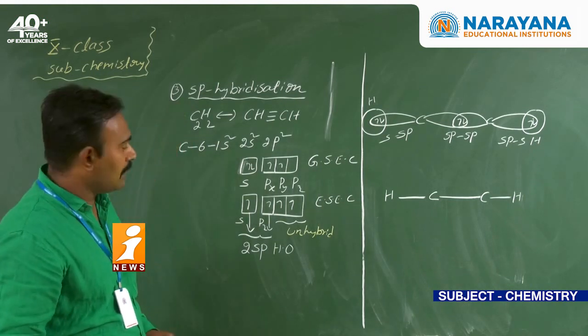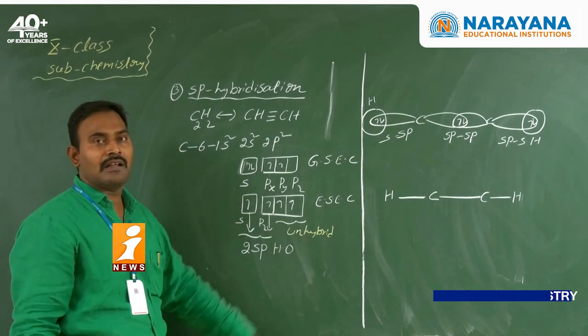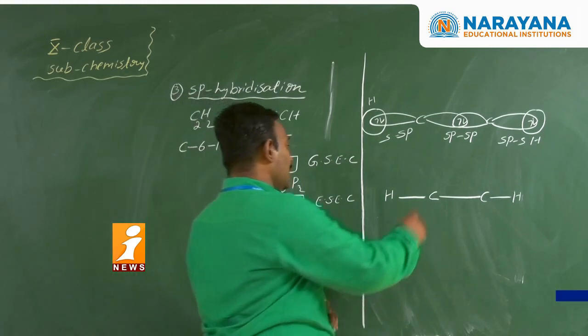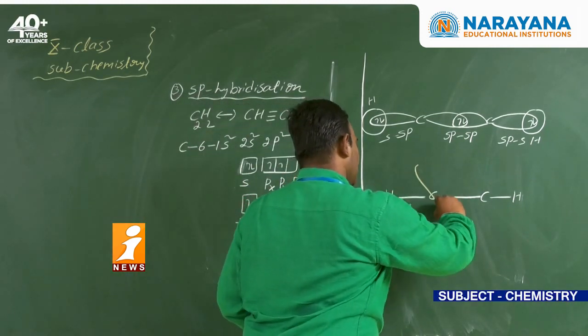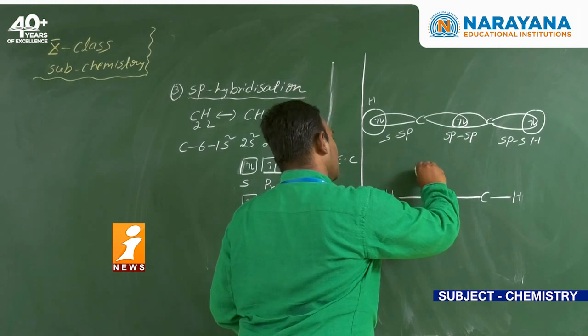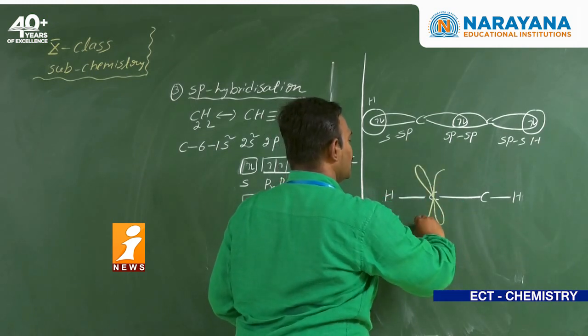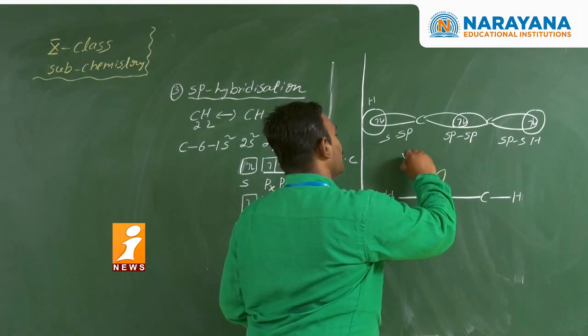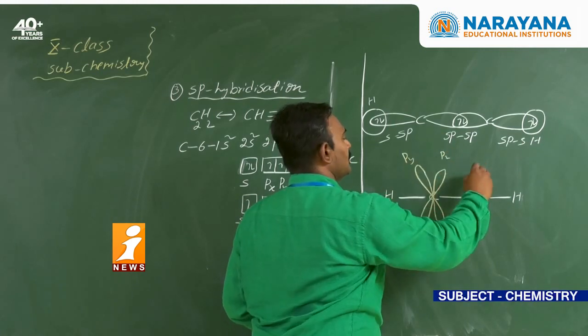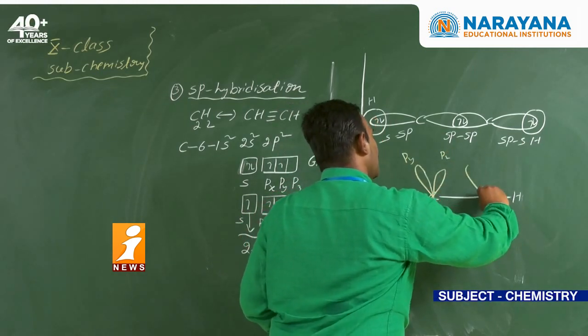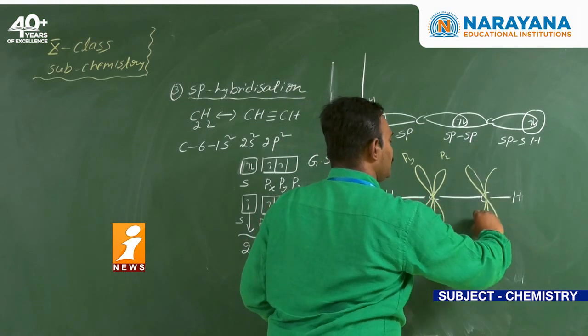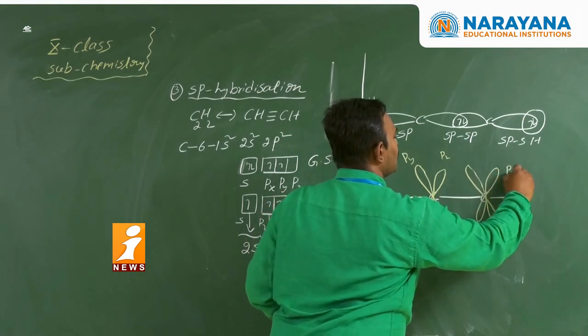So each and every carbon has two unhybridized atomic orbitals, so two p orbitals there. What is the shape of the p orbital? Dumbbell shape. So it is the py, it is the pz, and on the other carbon, py and pz.